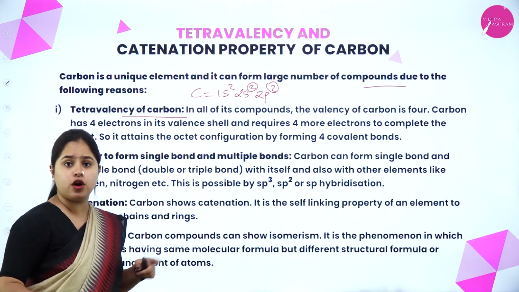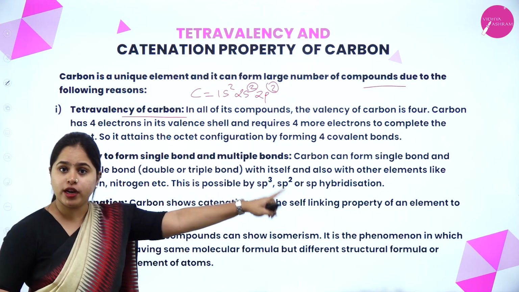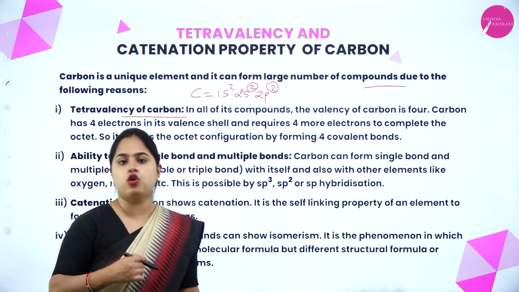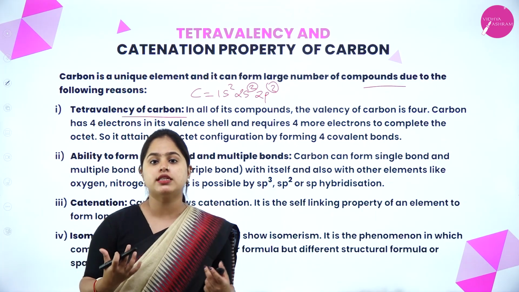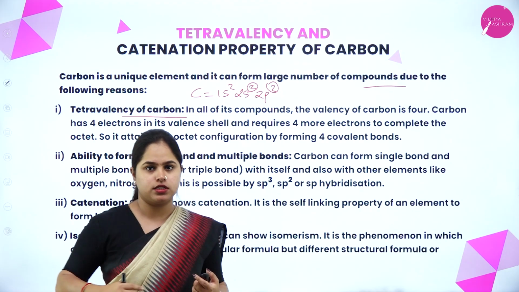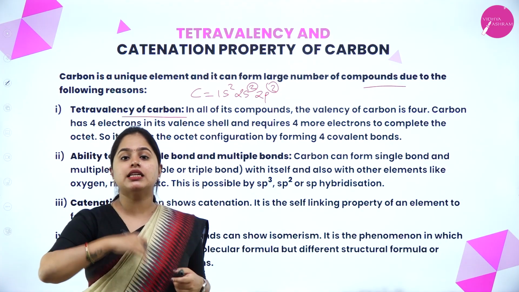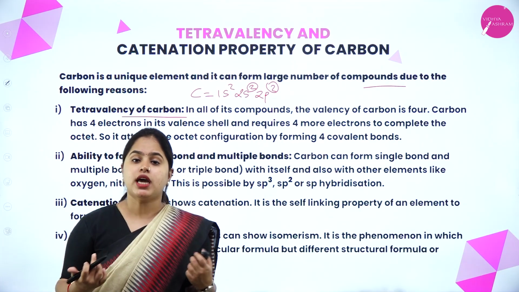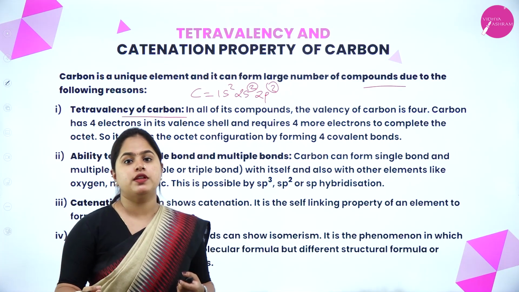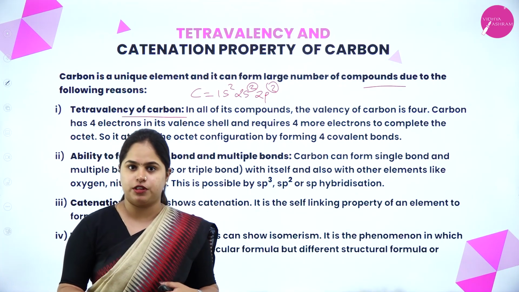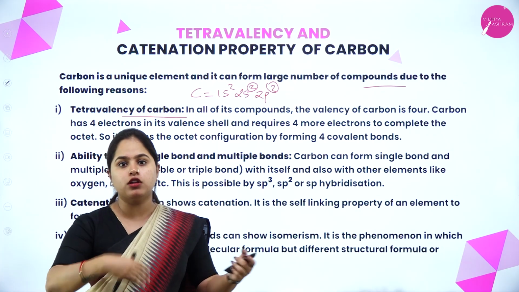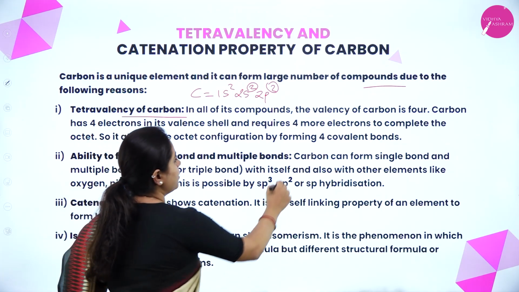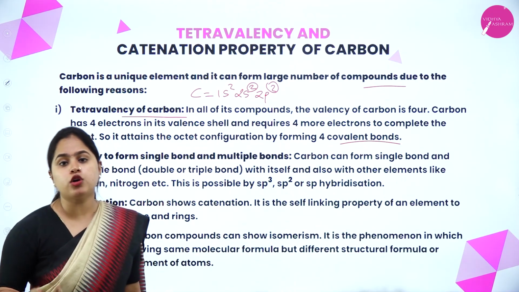Carbon has 4 electrons in its valence shell and requires 4 more electrons to complete the octet. So it attains the octet configuration by forming 4 covalent bonds. As I said, what is happening with carbon? Carbon has 4 electrons in its outermost shell. So what does it do? Either it can lose the 4 electrons or it can gain 4 more electrons and attain its octet. What carbon does is form bonds with other elements and share electrons with them. Carbon shares these 4 electrons with other elements and completes its octet. Covalent bonds are formed, right? So carbon forms 4 covalent bonds.